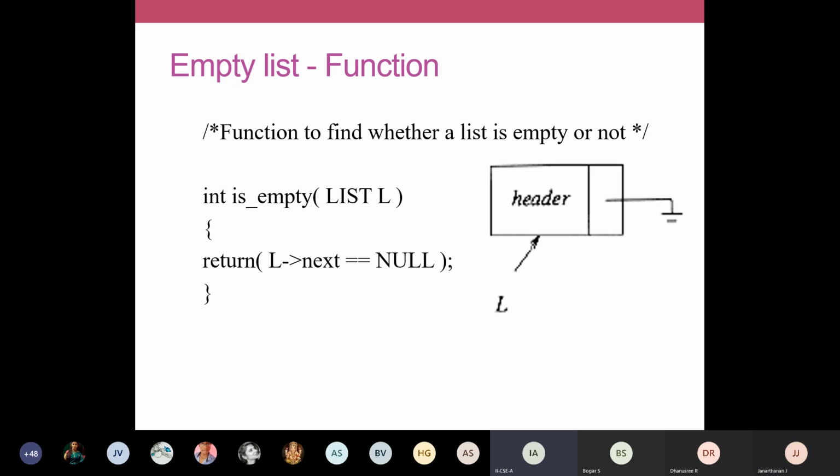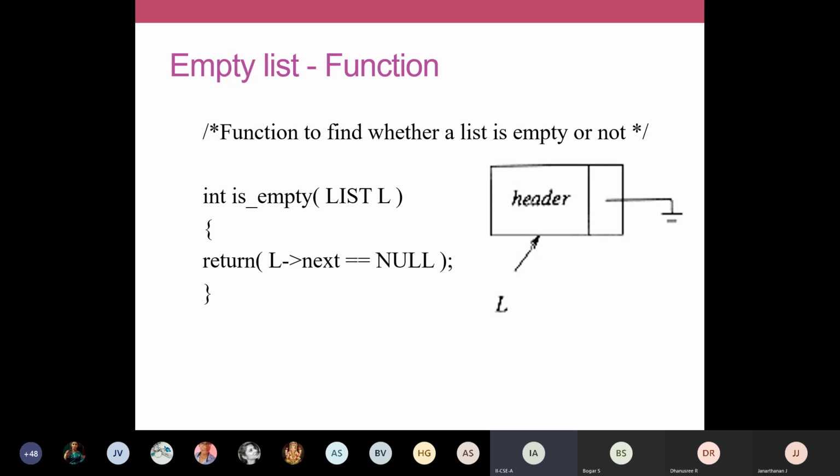So the return is going to be the return value. Here we have mentioned it as int. What is this function going to return? It's going to return whether the list is empty or not. It's going to tell true or false, yes or no. If the list is empty, it's going to tell yes or 1. If the list is not empty, it's going to tell 0. This return field denotes the output of this function. So this function, like a program, takes some input and provides some output. The input is defined in the parameter list and the output is defined by your return value.